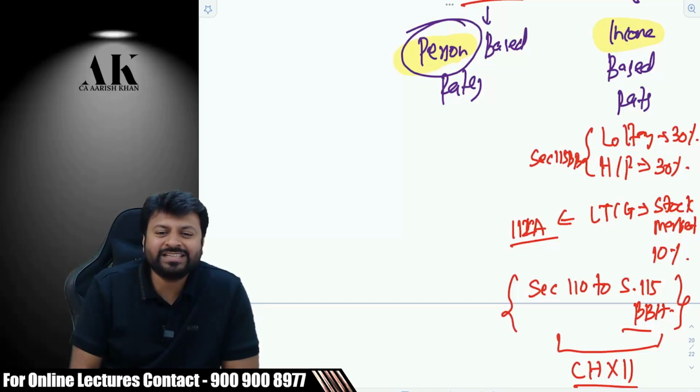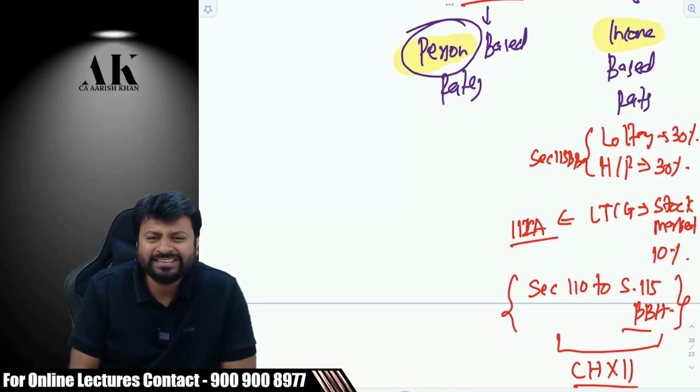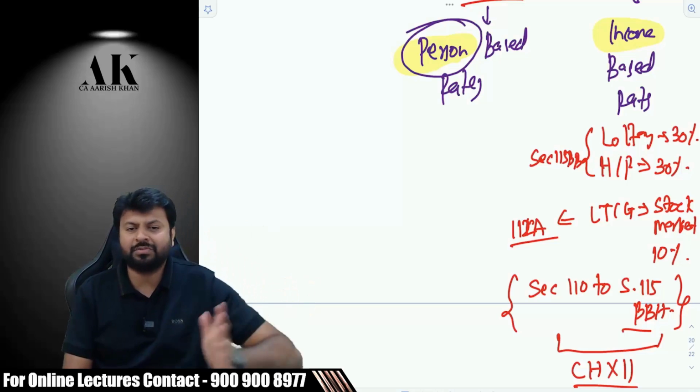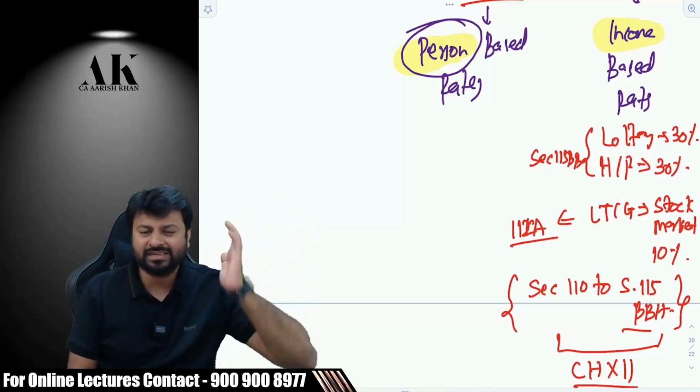So it is not changing since years and years. So something which is not changing over the years, let it be part of the Income Tax Act. Why unnecessarily announce every year? Does it make sense for the finance minister to announce every year that lottery is 30%, lottery is 30%, lottery is 30%? Doesn't make sense, na?